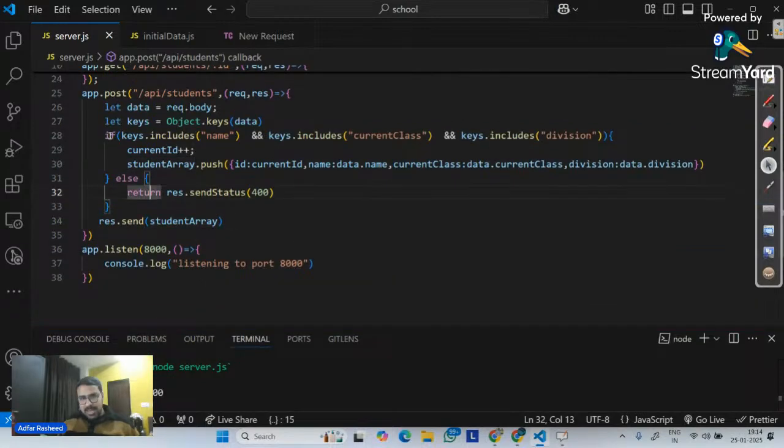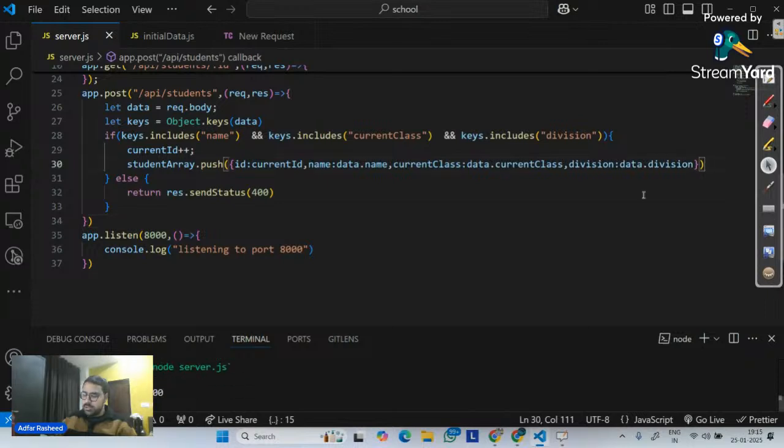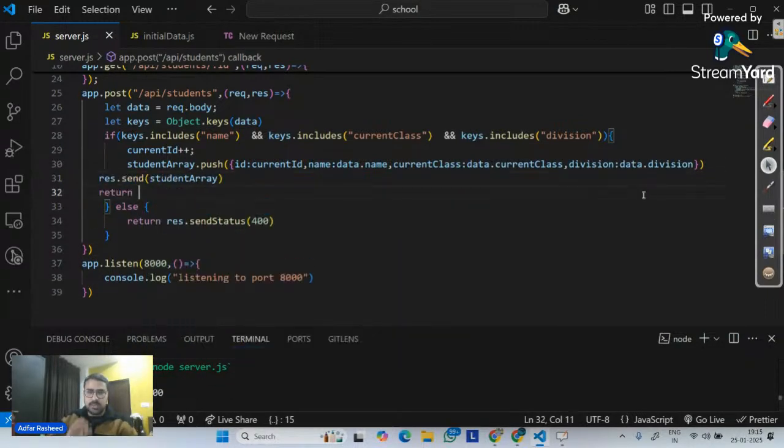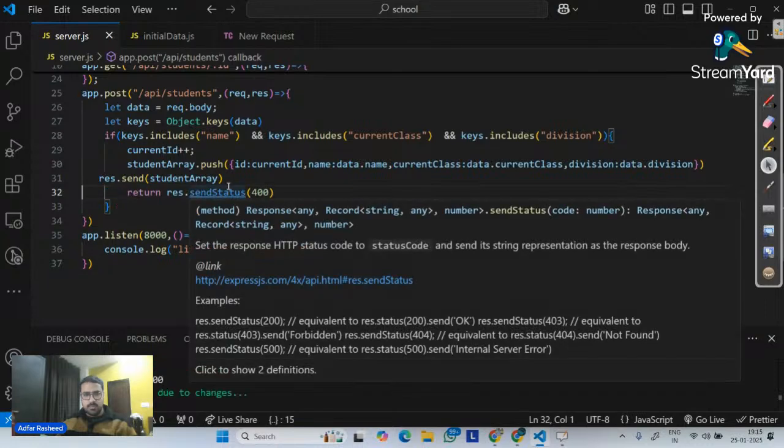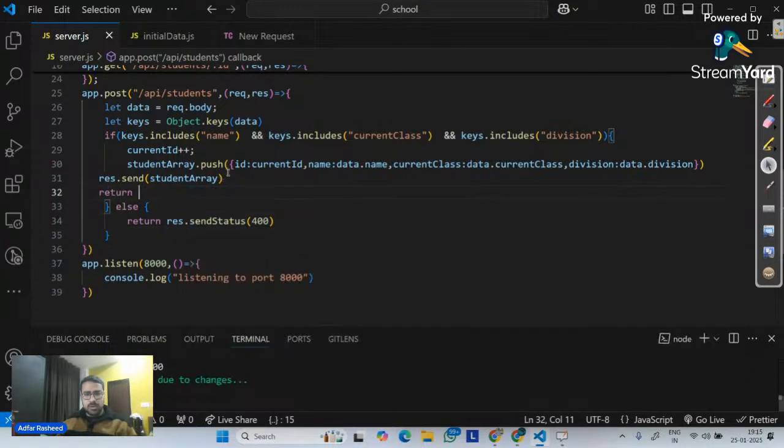So we can clearly see that I'm simply telling it, if my keys include name, if the keys include current class, and keys include division, in that particular case, increase my current ID and then push. And then over here, else do this. Although we can implement this now here. So if this is true in that particular case, return my this logic. Sorry, let me do Control X, let me remove this and put it here. Done. I hope this makes sense.